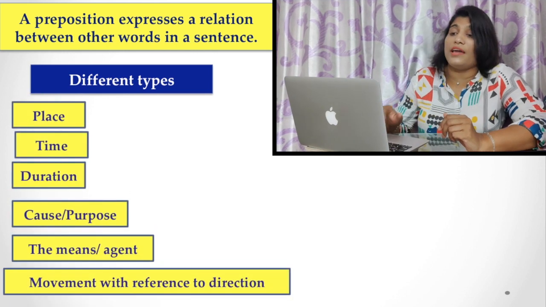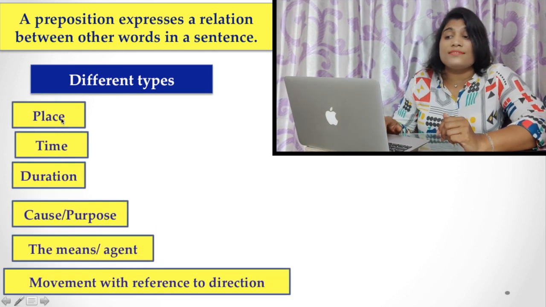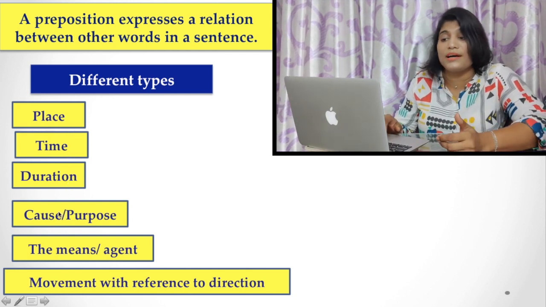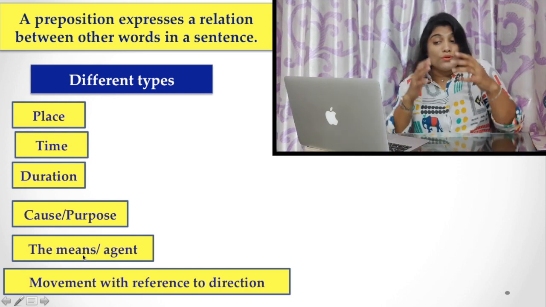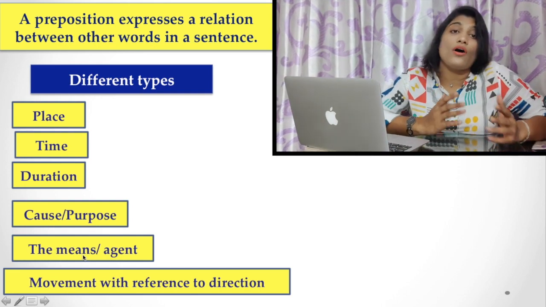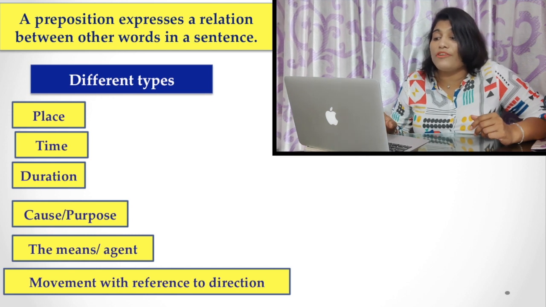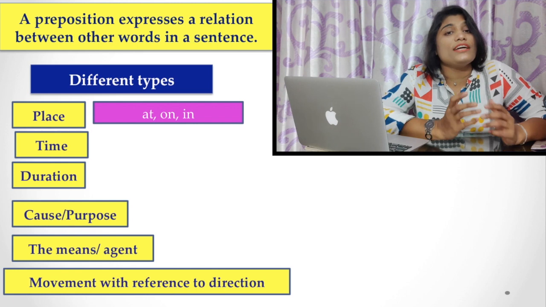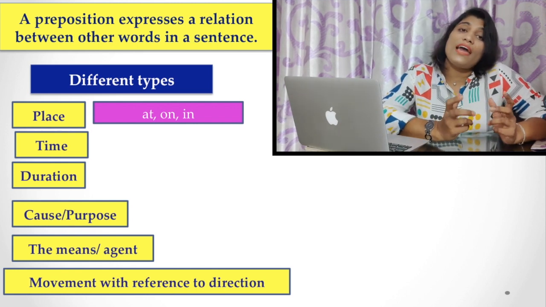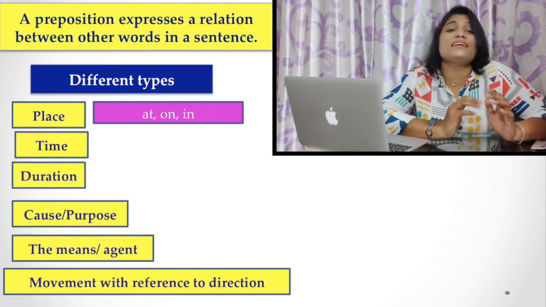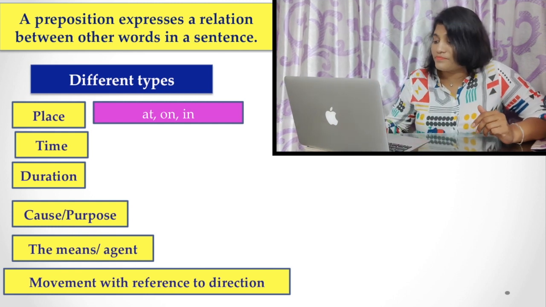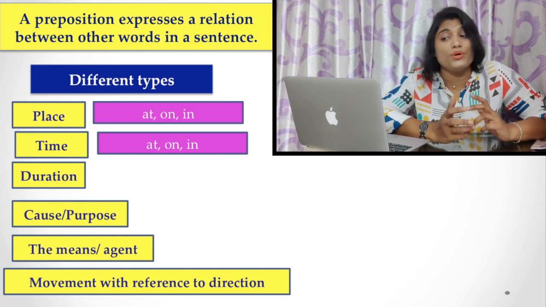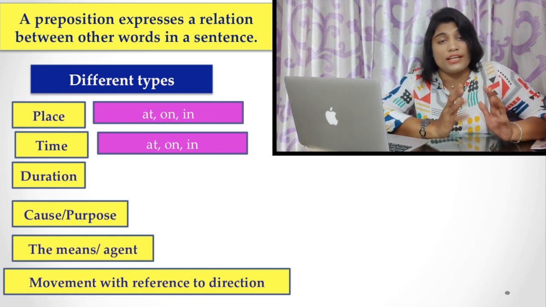Some prepositions may relate to place, some may denote time, duration, cause or purpose. They may be used to talk about means or agent or movement with reference to direction. Here are the examples. When we are talking about place, we have to use prepositions like at, on, in. Similarly, in case of time also, we may use prepositions like at, on, in.